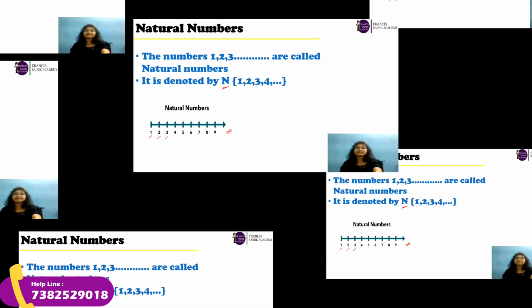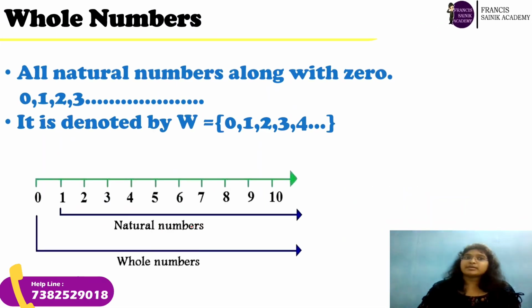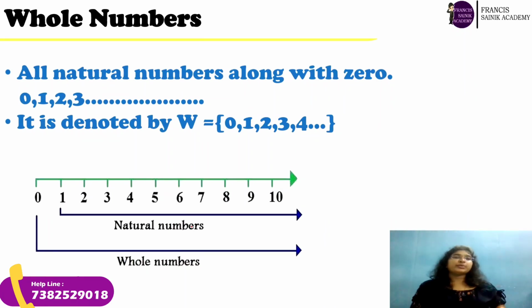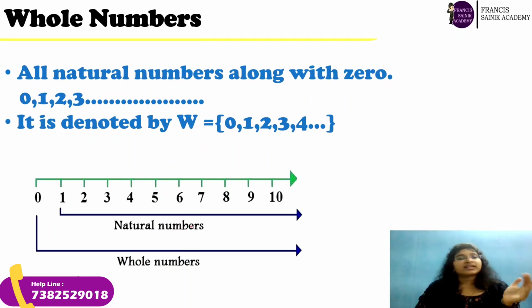Next, whole numbers. We came to know the counting numbers from 1, 2, 3 are called natural numbers. So how do you represent a number which didn't exist at all? Then 0 came into the picture, right? If you have to represent something which never existed, then how do you do it? Using 0. So the numbers starting from 0 are called whole numbers.